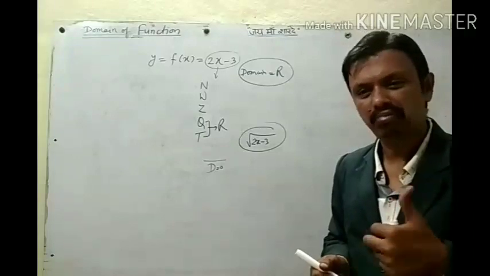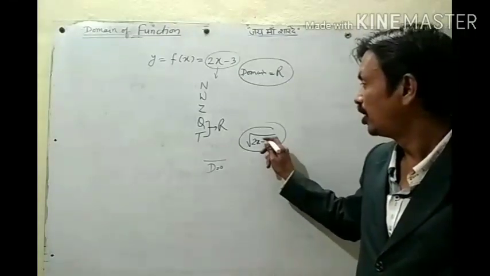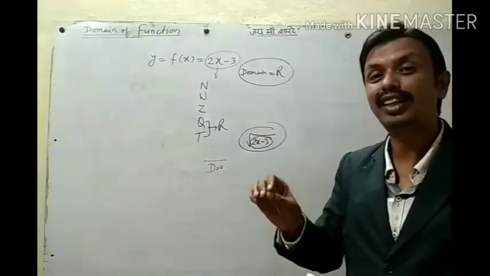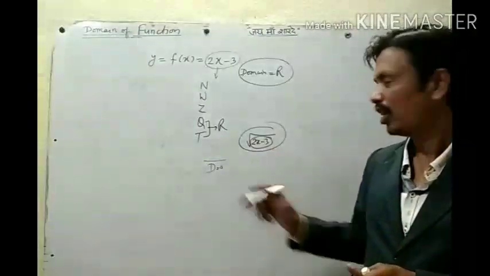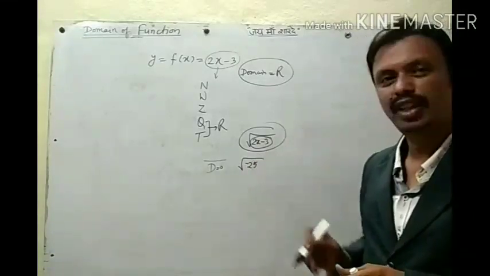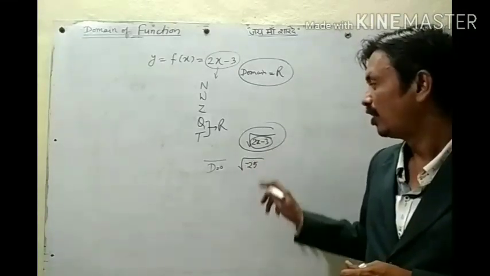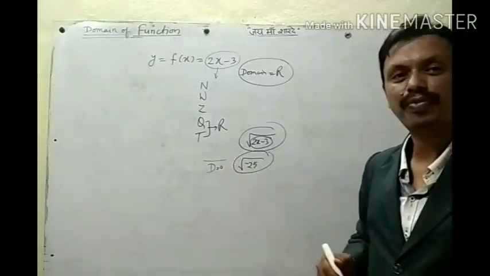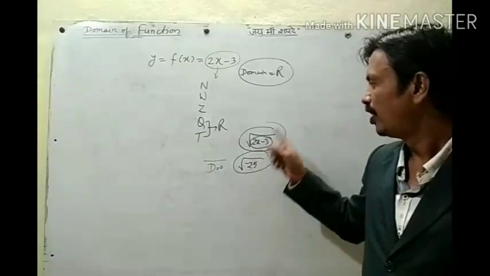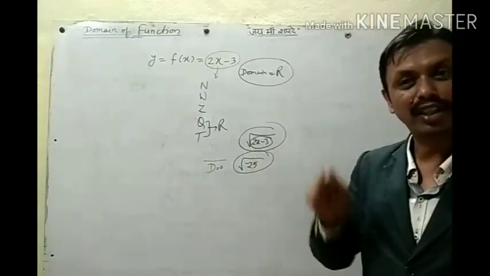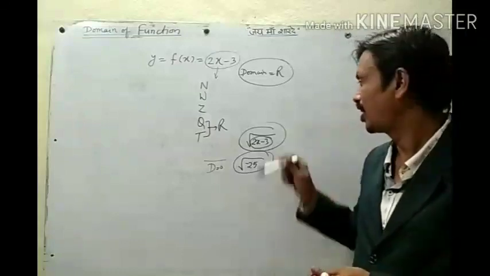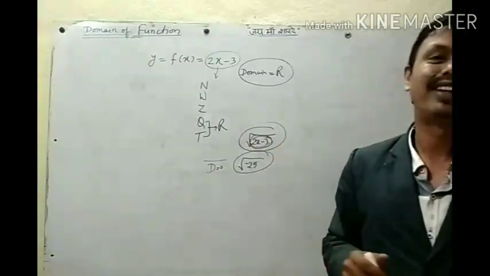So in the root there should not be any negative value. If after putting some values of x we get minus 25, then what will be its root? We cannot find it. So second thing, if we have a square root, then its radicand cannot be negative.